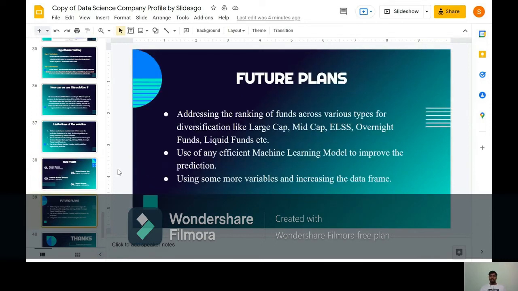Future plan: addressing the ranking of funds across various types for diversification like large cap, mid cap, overnight fund, liquid fund. Use an efficient machine learning model to improve the prediction, using more variables and increasing the data frame.